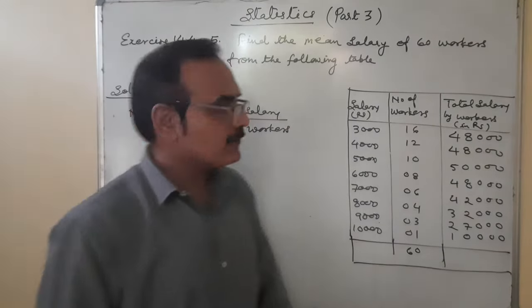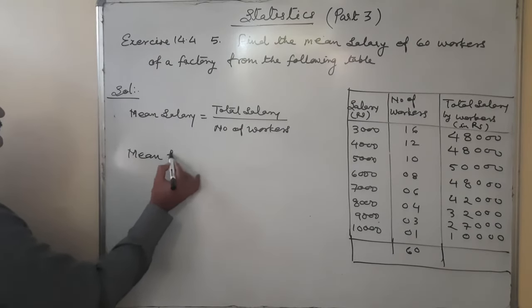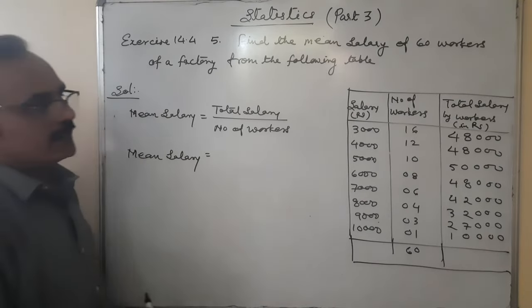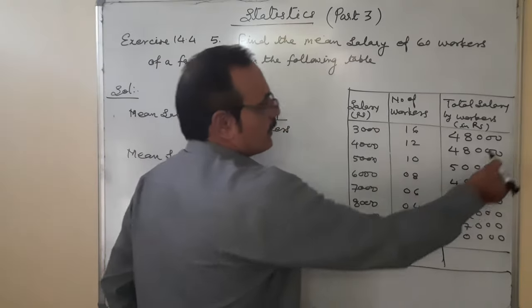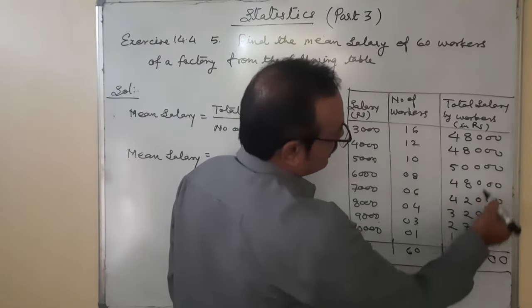After this, mean salary is equal to total salary. We are going to total it. How to total it? Units place 0, second place 0, third place 0.